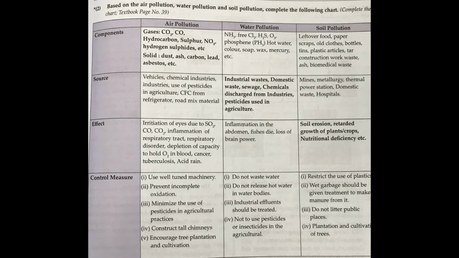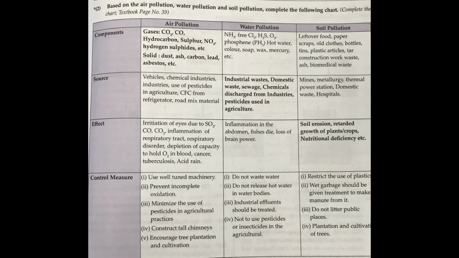Now we may move on to the next, that is water pollution. The components include ammonia, free chlorine, which we use for disinfection of water, hydrogen sulfide, oxygen, hot water which is given out from industries, they dispose hot water into the rivers, color, soap, wax, mercury, etc. You may write any points which you understand, but minimum 3 or 4 is needed.